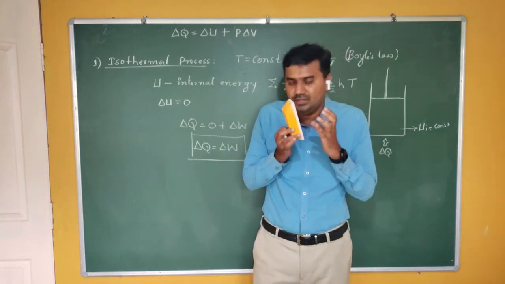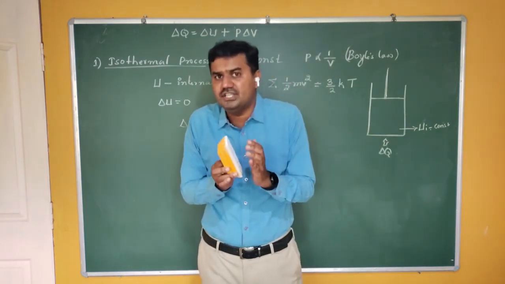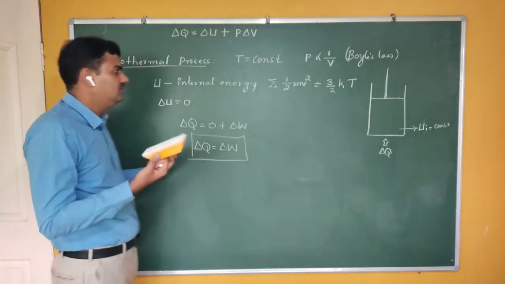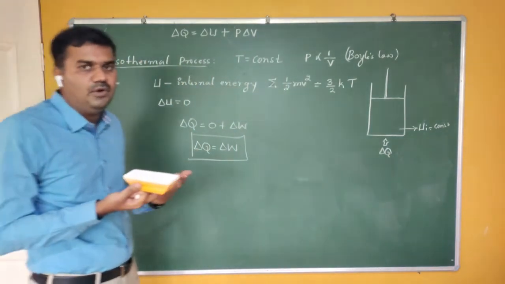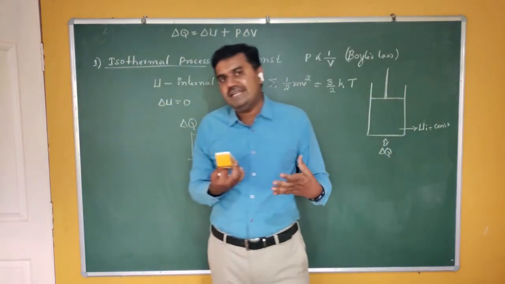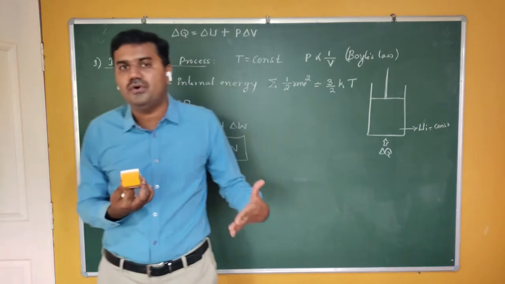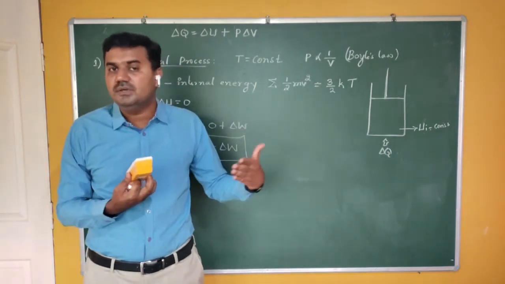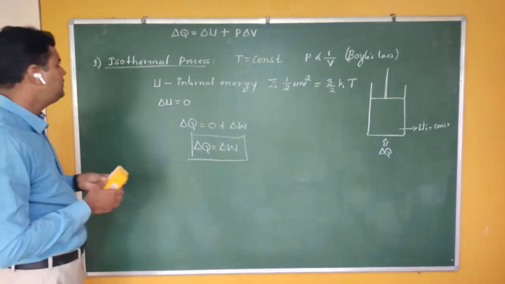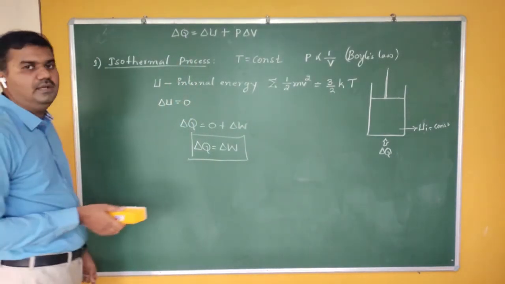So the heat energy is directly doing the work there. So melting point and boiling point are examples of an isothermal process where the heat energy is not used for the change of temperature, but it is doing certain work. Okay, so this is about the isothermal process.